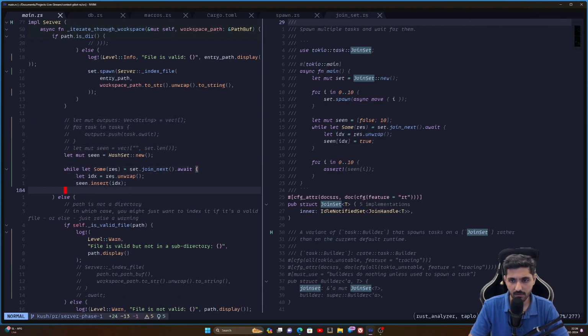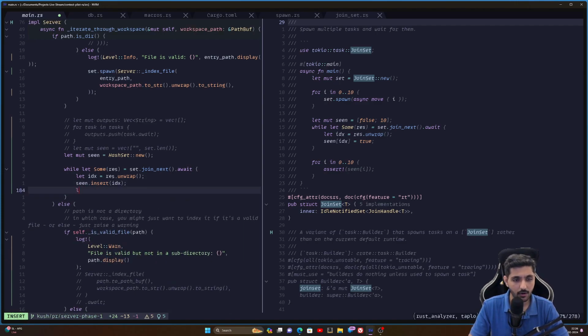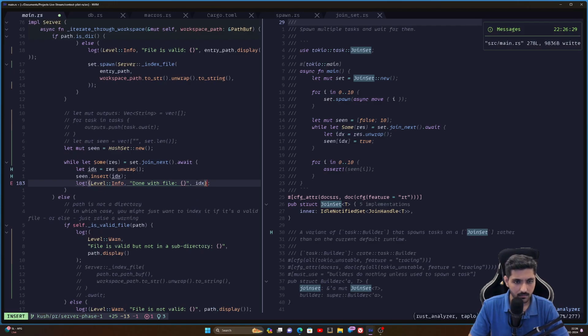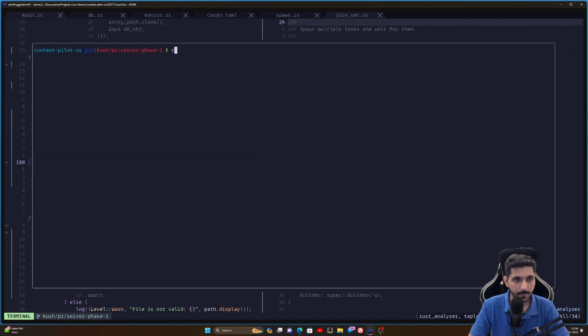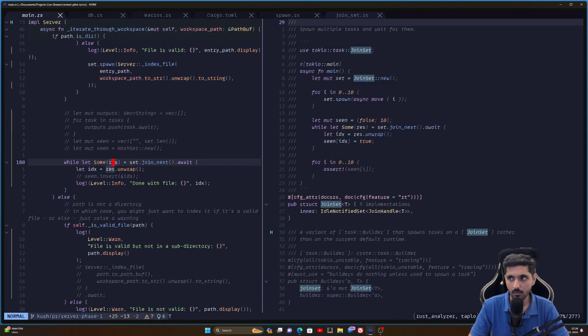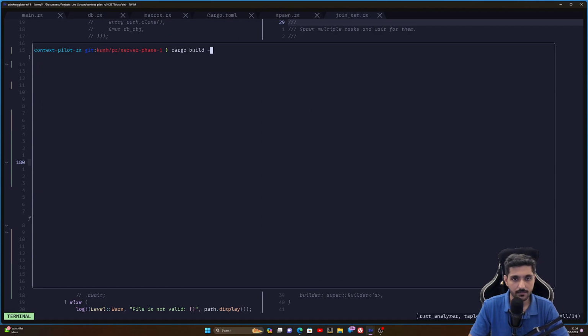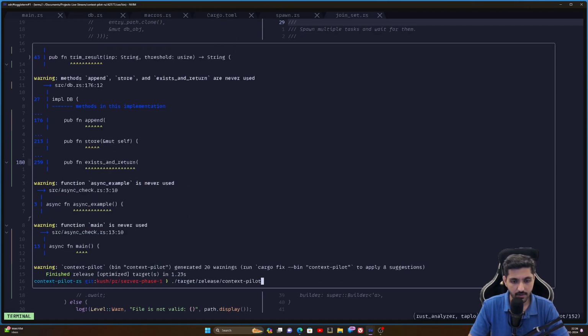Okay, so now we have done scene.insert. What else is there? Can I just see println? Okay, no, I want log. I'm kind of liking using logging right now. Now what's the problem? Borrow. Okay, I don't need to insert as well, to be honest. I can just hash it out. Cool. Okay, I can just do it here. All right, guys, let's try to run this now.